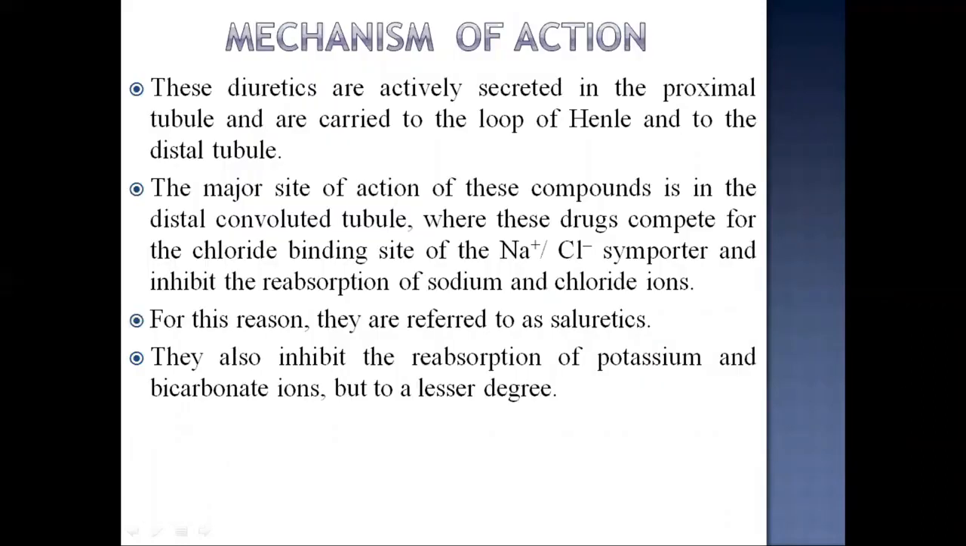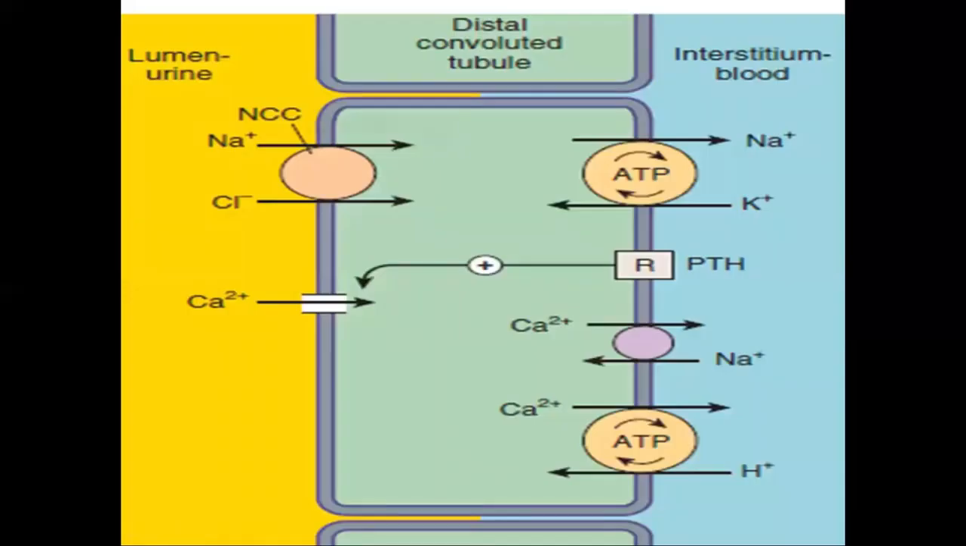Mechanism of action: these diuretics are actively secreted in the proximal tubule and are carried to the loop of Henle and to the distal tubule. The major site of action of these compounds is in the distal convoluted tubule, where these drugs compete for the chloride binding site of the sodium chloride symporter and inhibit the reabsorption of sodium and chloride ions. For this reason, they are referred to as saluretics. They also inhibit the reabsorption of potassium and bicarbonate ions, but to a lesser degree. Here you can see the sodium chloride symporter will be affected by this thiazide type of diuretics.